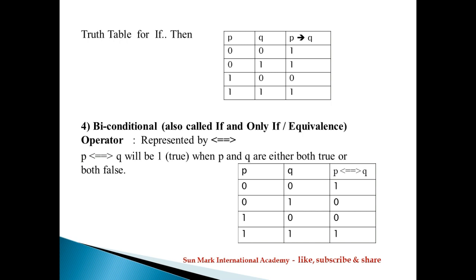Both are false, so it returns true. And in the last row, 1 and 1, both are true, so it returns 1. This is the biconditional operator. It has a formula: P equivalence Q equal to PQ plus P dash Q dash.